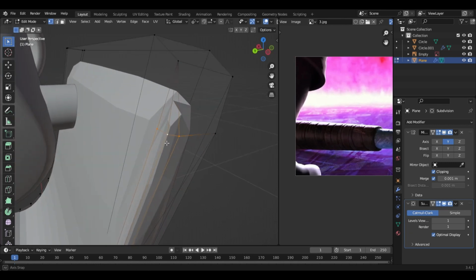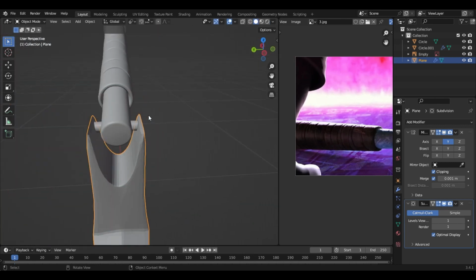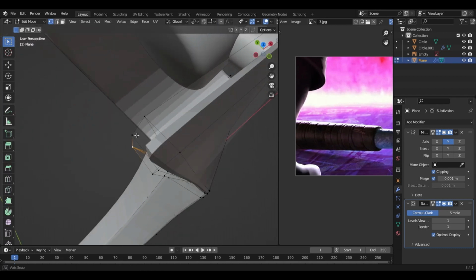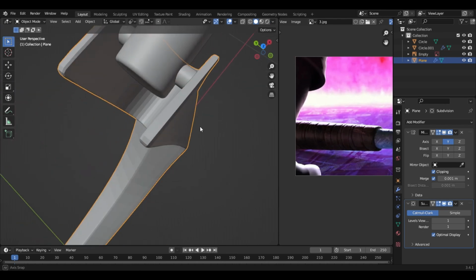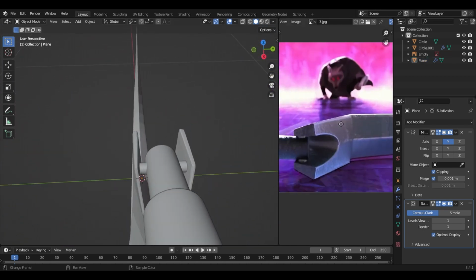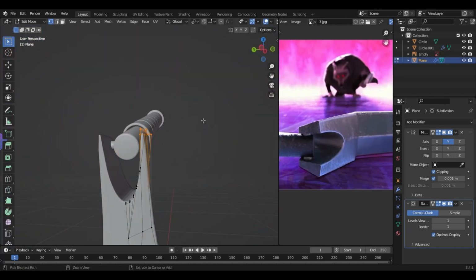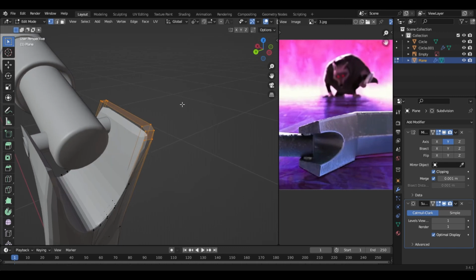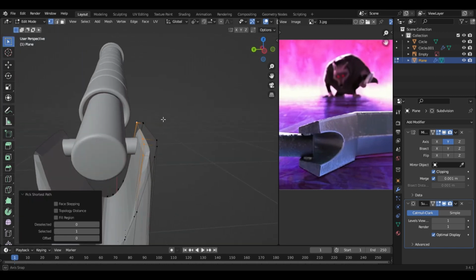We can solve it like this. Let me see. Okay, let's select these ones and move them over here.